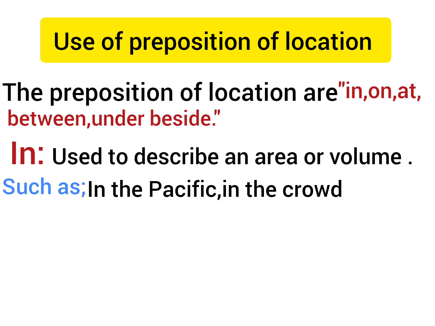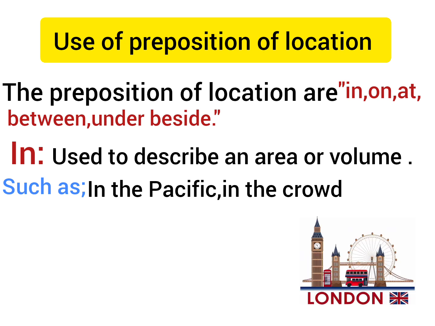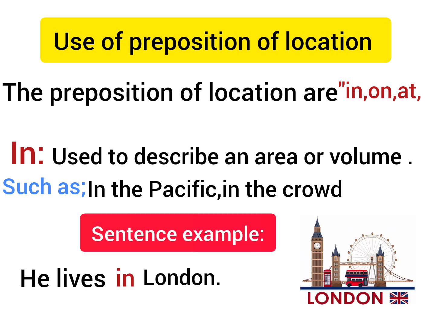Use of prepositions of location. The prepositions of location are in, on, at, between, under, beside. In is used to describe an area or volume, such as in the Pacific, an area of water, or in the crowd, a volume of people.